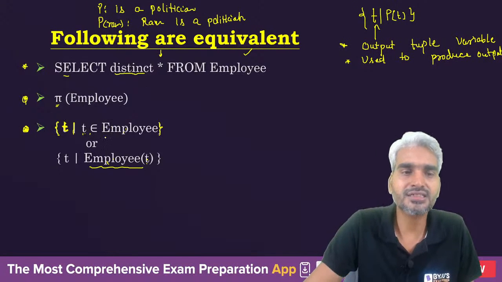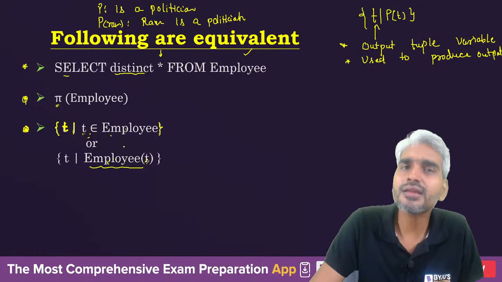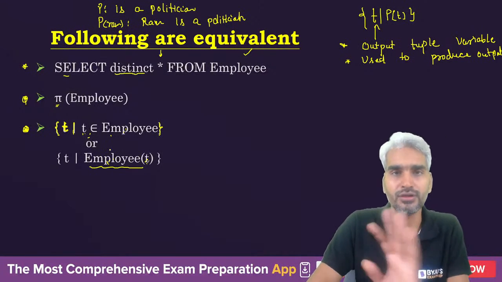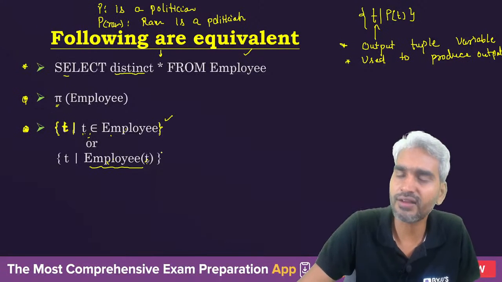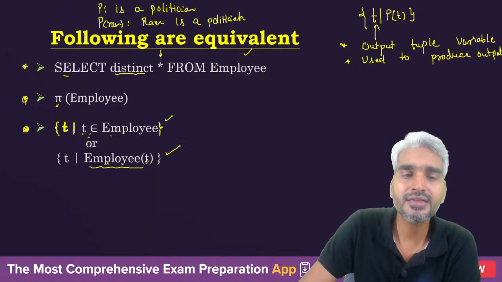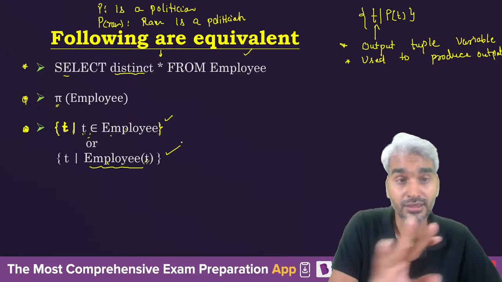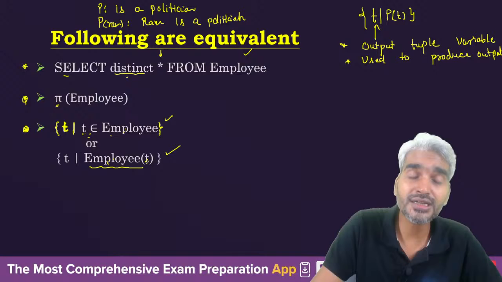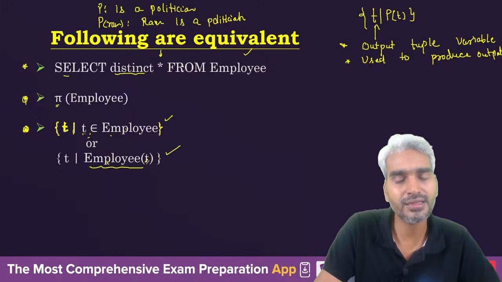So this is the exact same thing. T belongs to employee, or T satisfies the predicate being an employee. That is, T is part of employee. So you can write it like this. Clear? So this is a valid representation to define that T belongs to employee, and this is also a valid representation to represent that T belongs to employee. So that's okay.